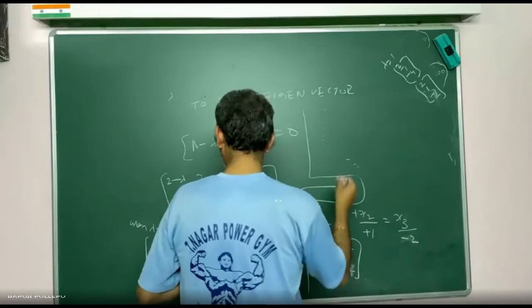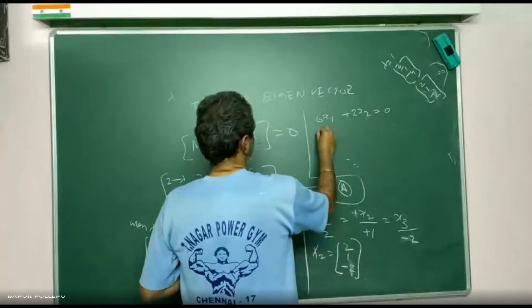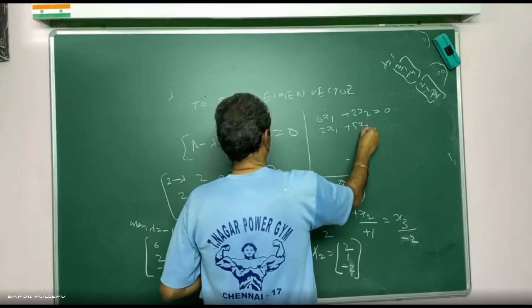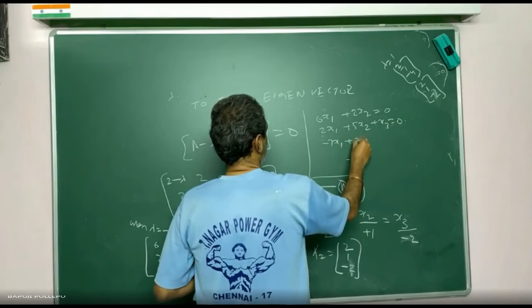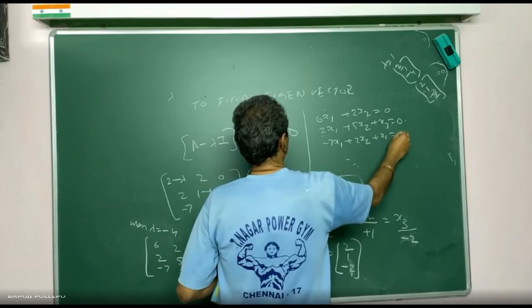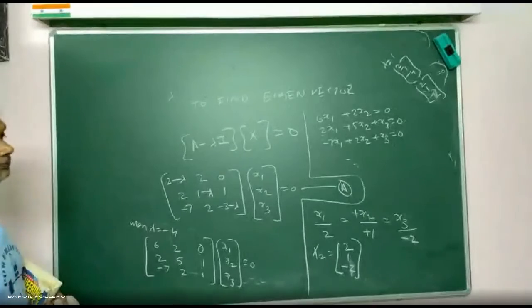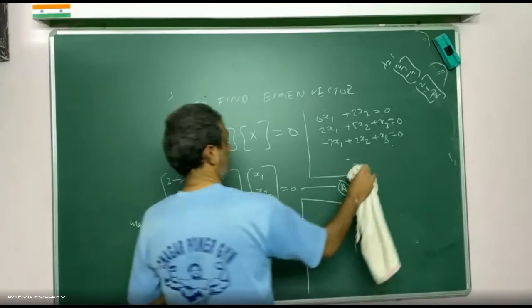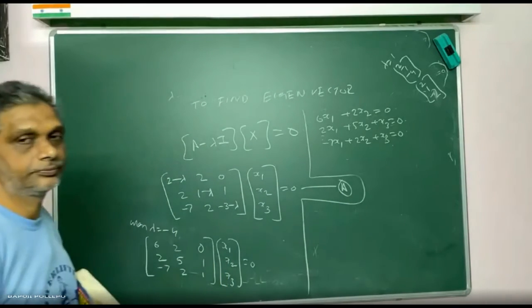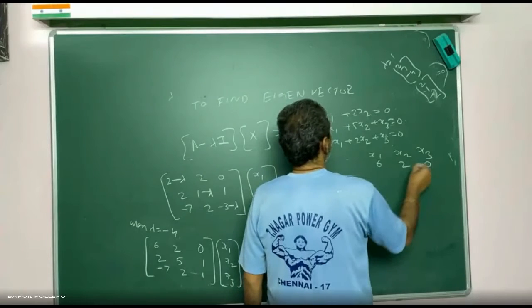Now write the equations, tell me. Same story, take the first two equations. 6, 2, 0; 2, 5, 1.